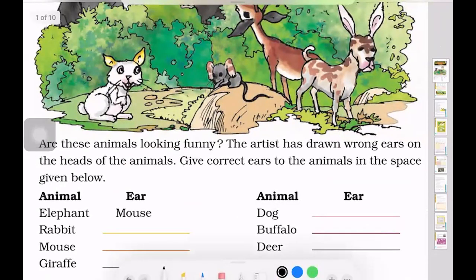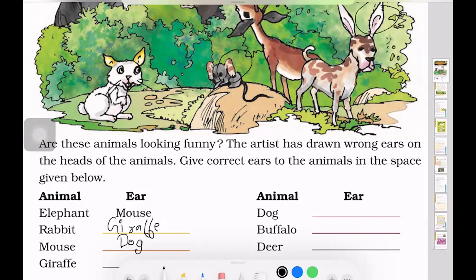So over here, elephant has the ear of mouse, rabbit has the ear of giraffe. You can see that the color is also the same, and it clearly looks like the ear of the giraffe. So let's write giraffe here. Then mouse has the ear of dog. Notice it here, and you'll see that he has the ear of dog. So we will write here dog.